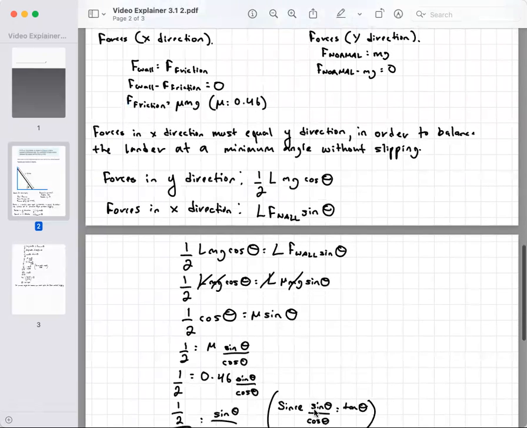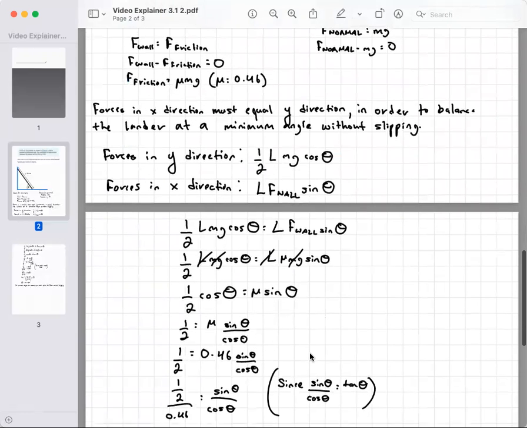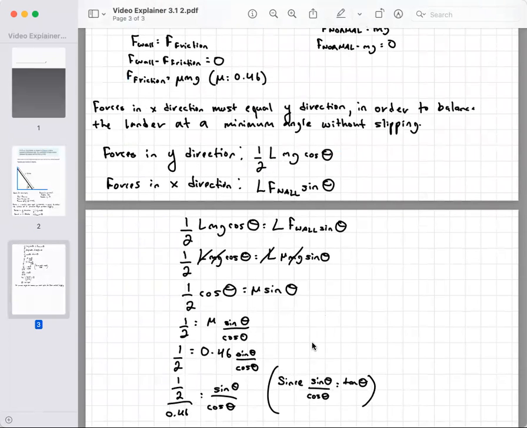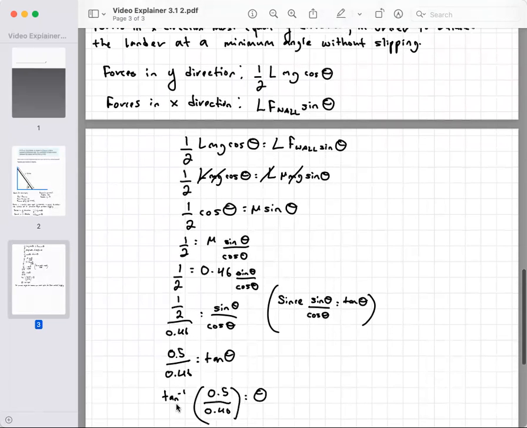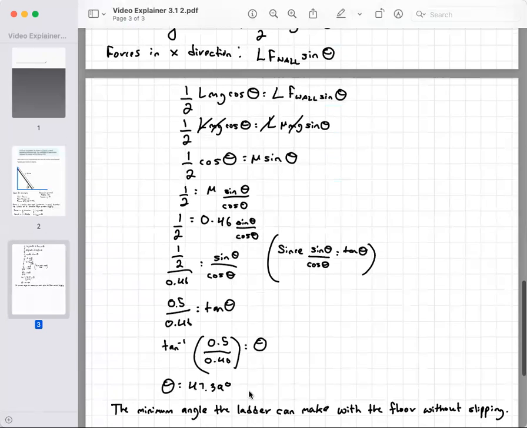And after some rearranging and also some trig identities where we can assume that the sine of theta divided by the cosine of theta is equal to tangent of theta, we can take the inverse tangent of 1/2 divided by 0.46 to get the minimum angle. And so the calculated minimum angle is about 47.39 degrees. And this is the minimum angle that the ladder has to make with the floor without slipping.